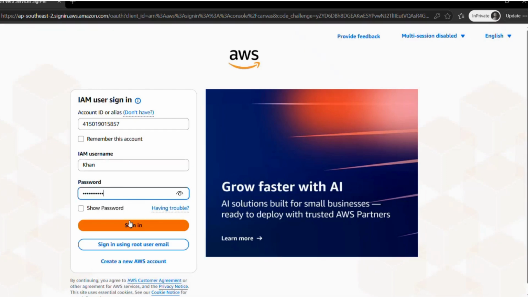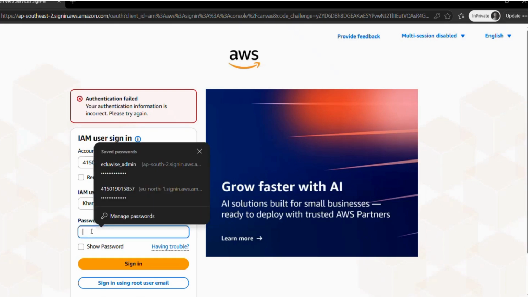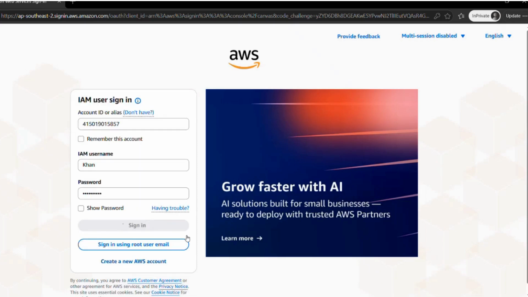So now I'll log into the AWS console. Okay. Authentication successful. Now we have logged into the AWS console using the Khan user.